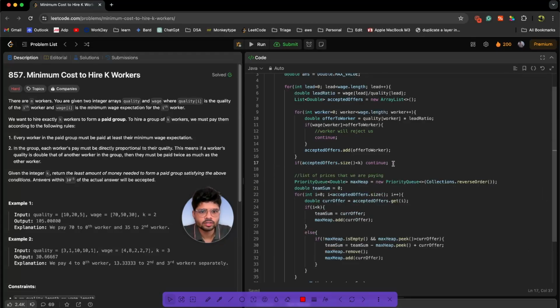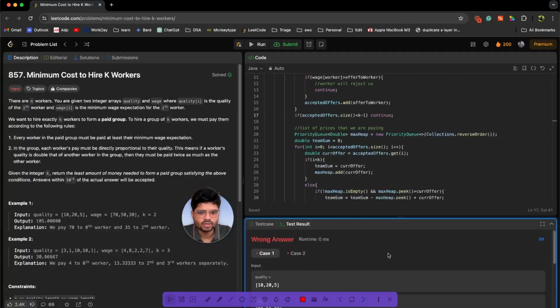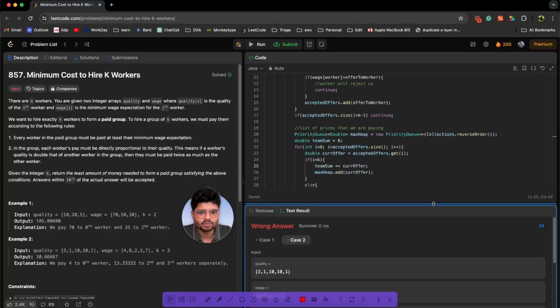Let's see. Okay, this seems we are calculating lead ratio. Then we have created an accepted offer list. This looks good. Let's look into the priority queue. Over here, I need to add K-1, as K start is considered from 1. Let's rerun the code. Okay, again initial team sum is 0, then we are getting current offer. Okay, so we are not doing team sum plus equals current offer. Maybe that could be the reason. Let's see. I hope this should work.